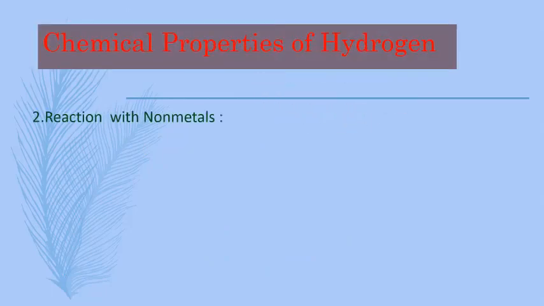Then reaction with non-metals. Hydrogen reacts with various non-metals such as nitrogen, oxygen, sulfur, halogen. Firstly, when reacting with nitrogen, hydrogen plus nitrogen forms ammonia, NH3.